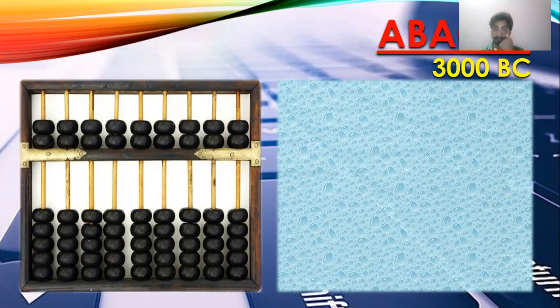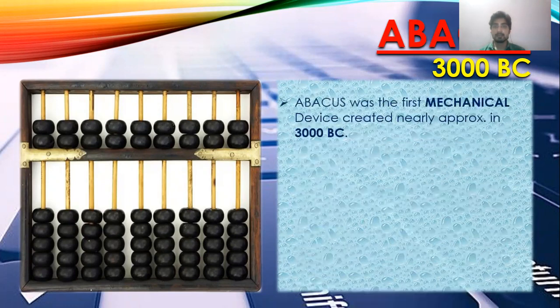Now let's see the abacus in detail. The abacus was the first mechanical device, created approximately in 3000 BC, that means approximately 5000 years ago. It is divided into two parts, heaven and earth.